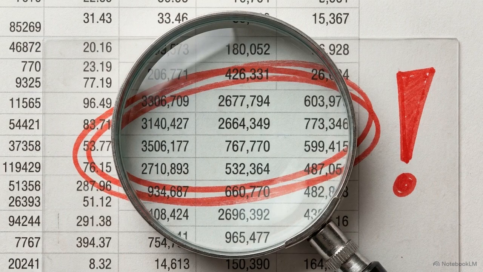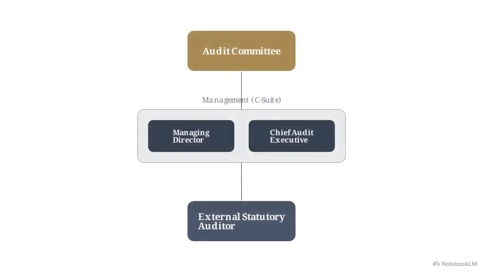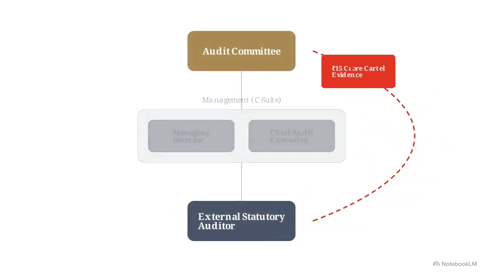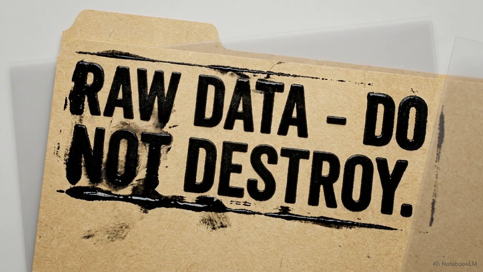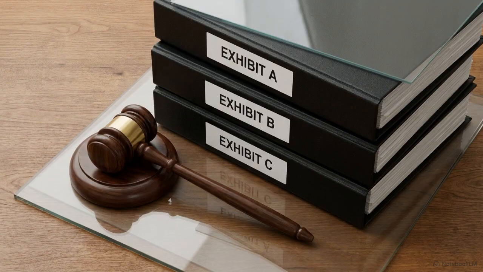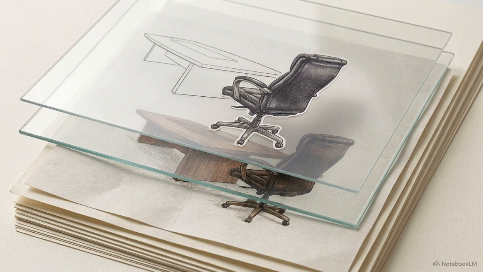The field papers detailed a massive fraud, while the presentation given to the audit committee described only minor administrative hurdles. The statutory auditor followed escalation protocols, bypassing management to take the evidence directly to the chairman of the audit committee. While executives can override reports, the raw data and field notes leave an indelible paper trail. The audit committee launched a forensic probe. The CAE and the procurement head were terminated for cause, and the managing director lost the board's confidence.